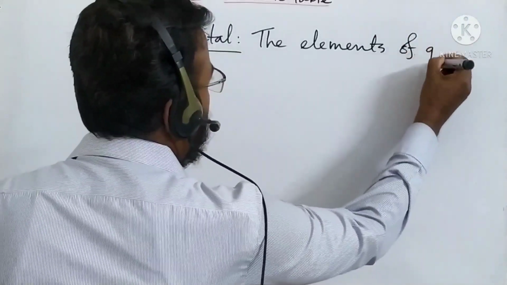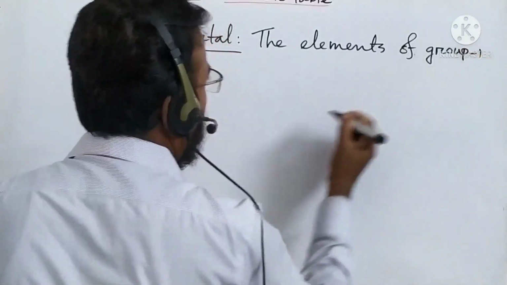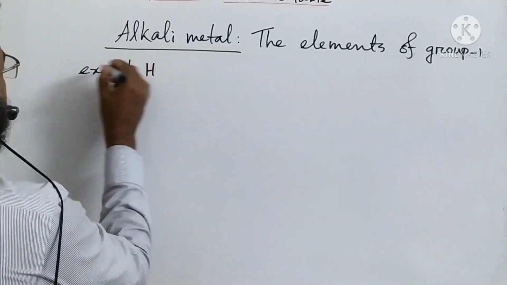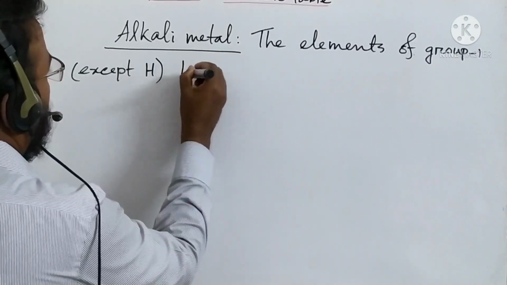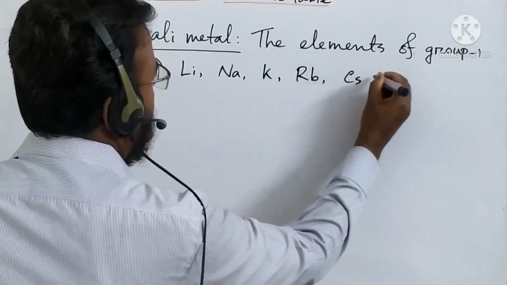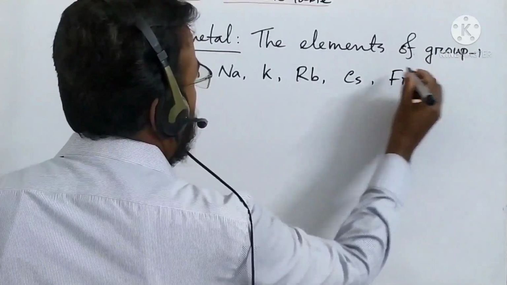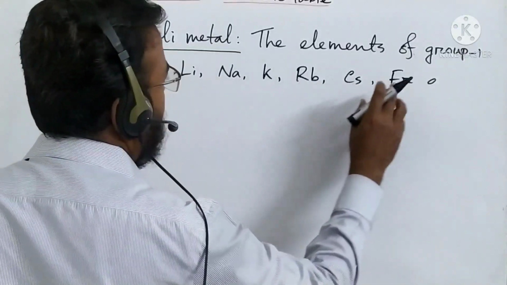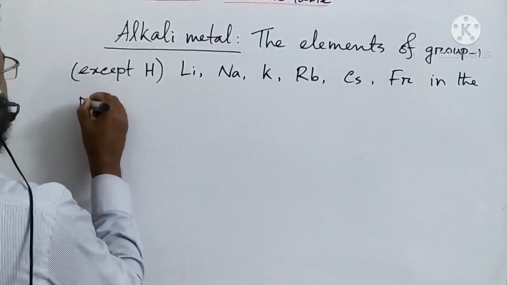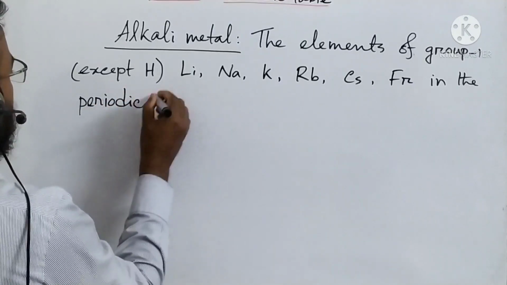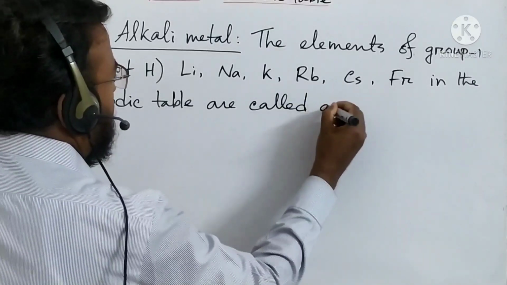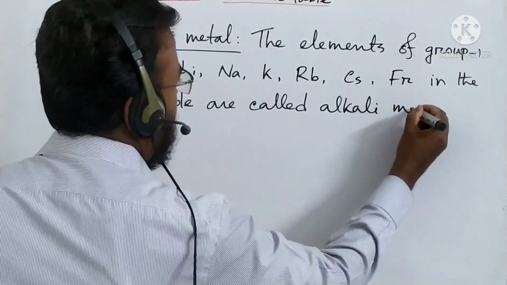The elements of group 1 except hydrogen: lithium, sodium, potassium, rubidium, cesium, francium in the periodic table are called alkali metals.